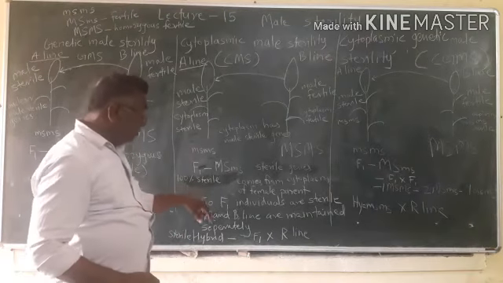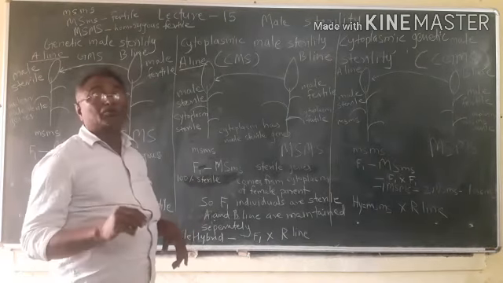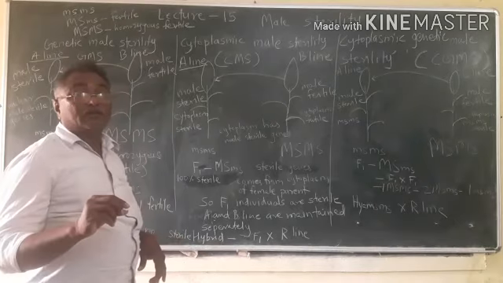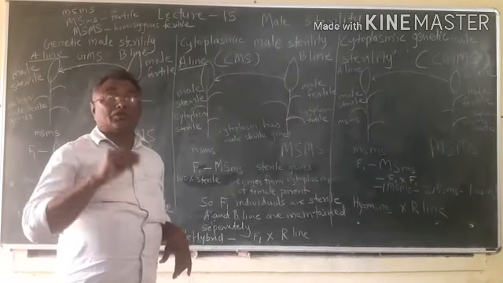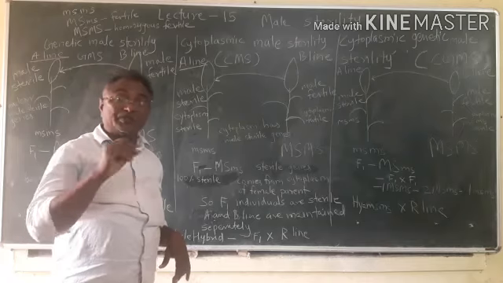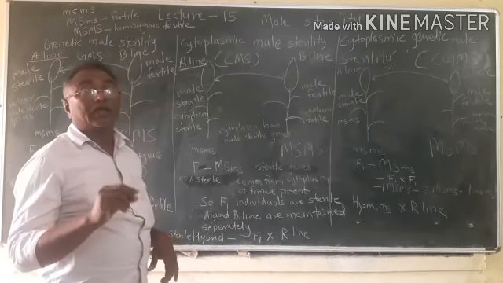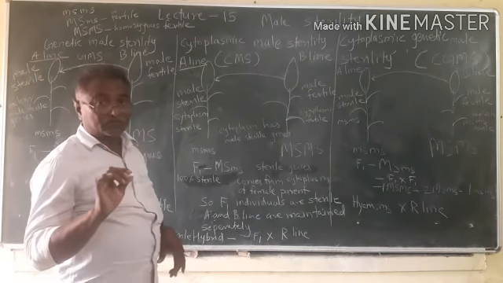So it will not produce fertile seeds, meaning pollen grains of hybrid seeds are also sterile.